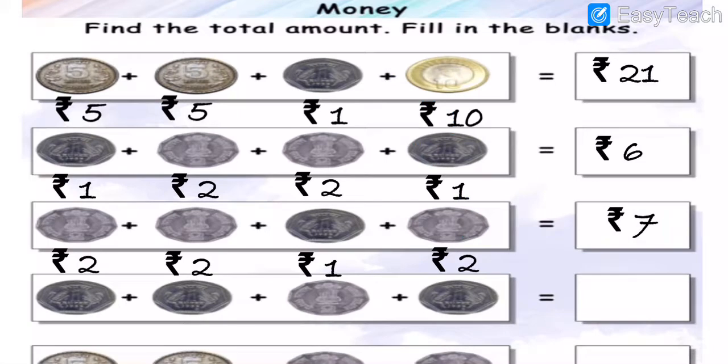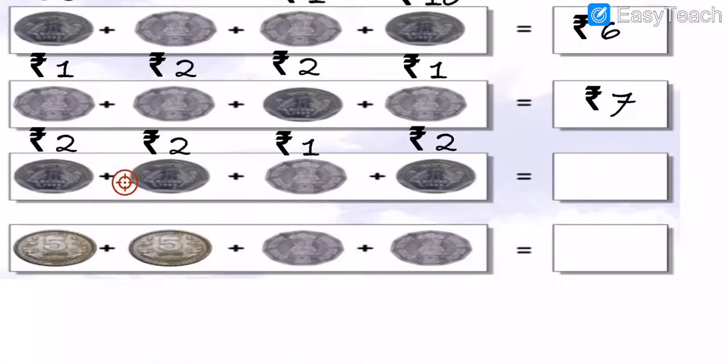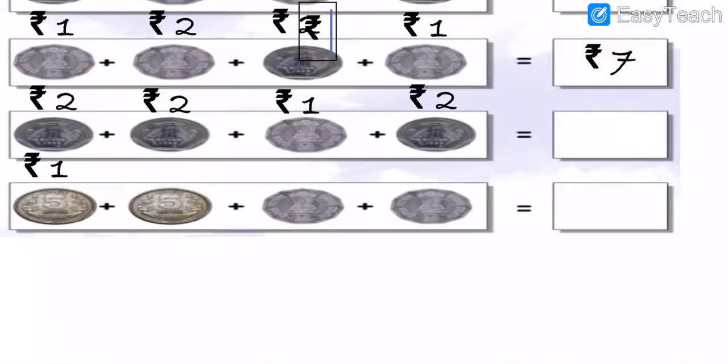Okay, dear all. Then after 1 rupees coin. Okay. Then after here is the 4th row. So now first of all we are going to write the rupees. 1 rupees coin is here. Then after here is the 1 rupees coin.